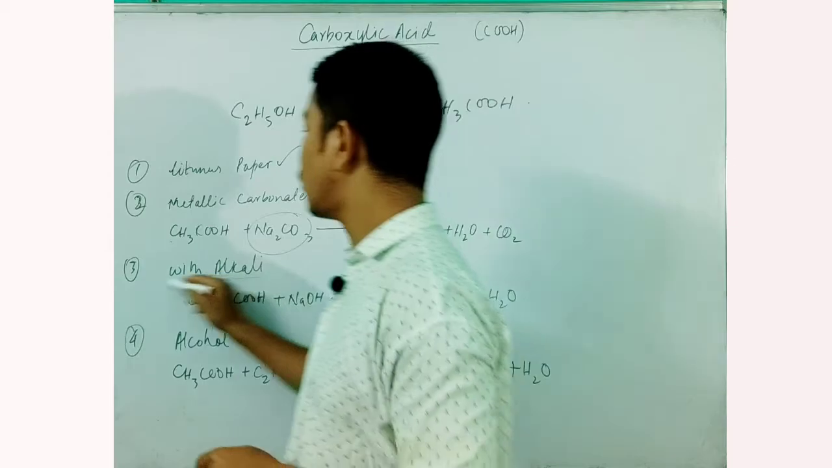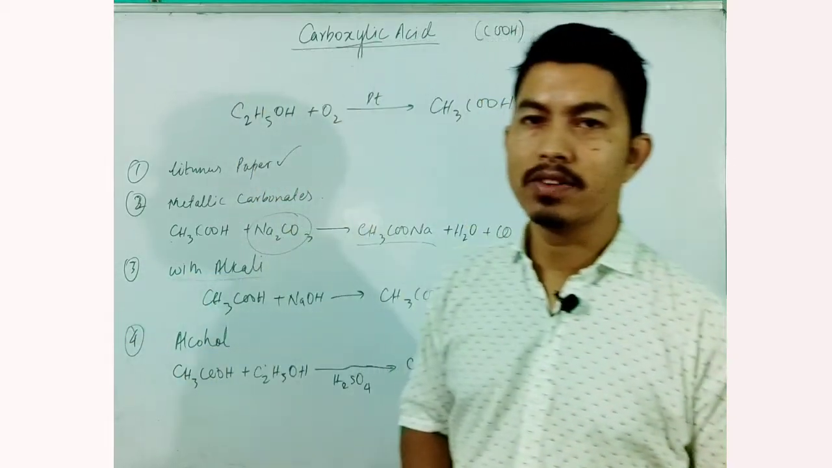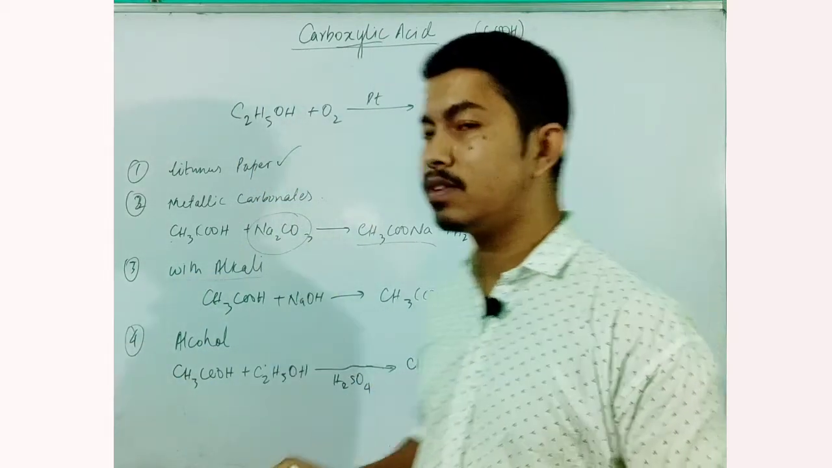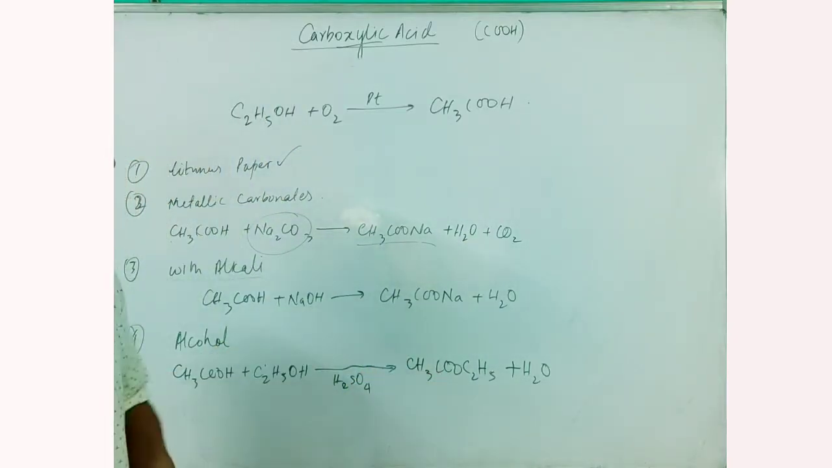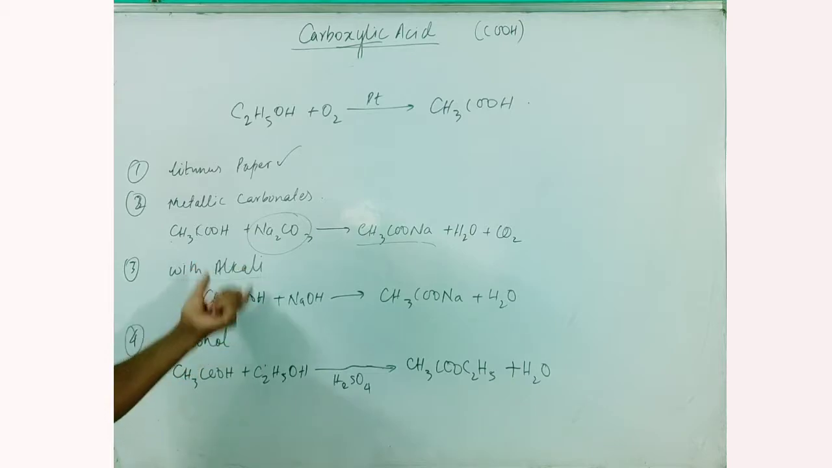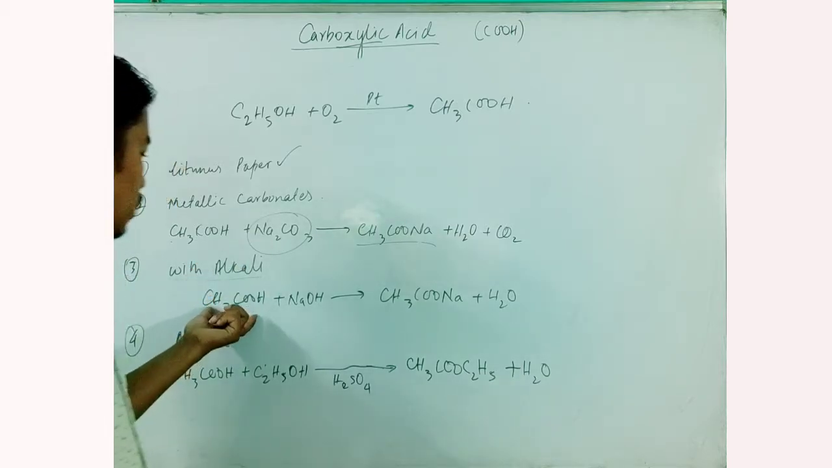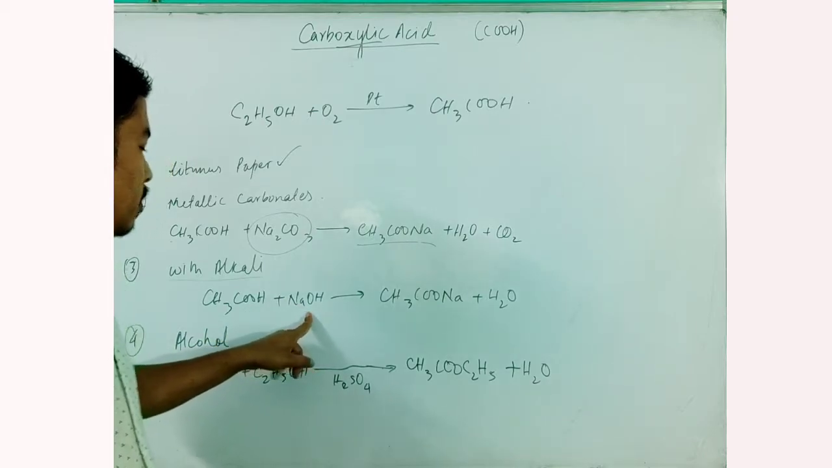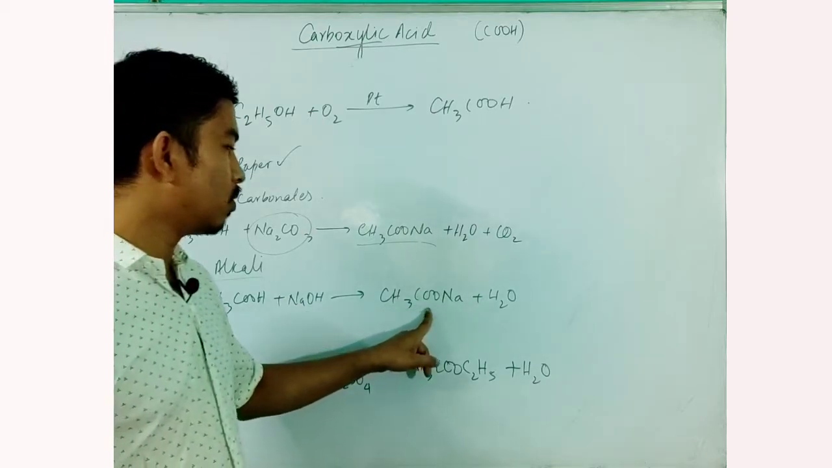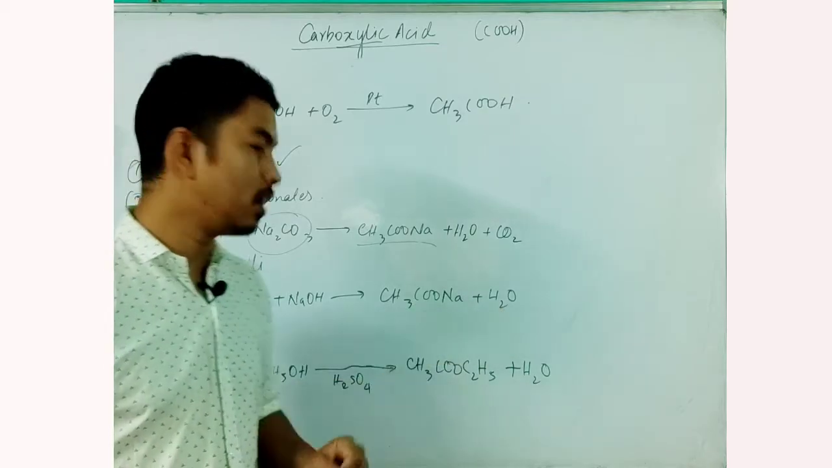Now with alkali, we know that whenever acids are treated with alkalis, they simply give a salt and water, which is also the neutralization reaction. In this case, when acetic acid is treated with sodium hydroxide, which is an alkali, it gives a salt, sodium ethanoate, and then water.